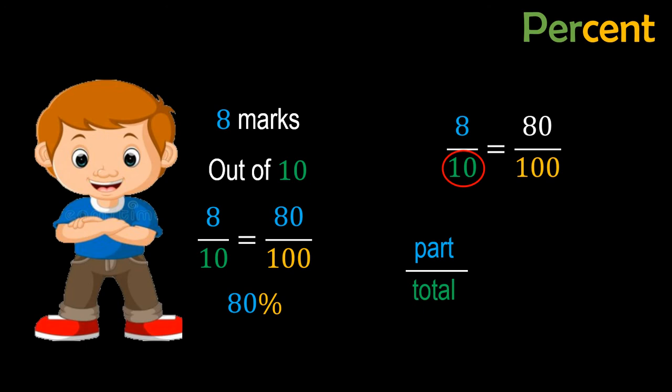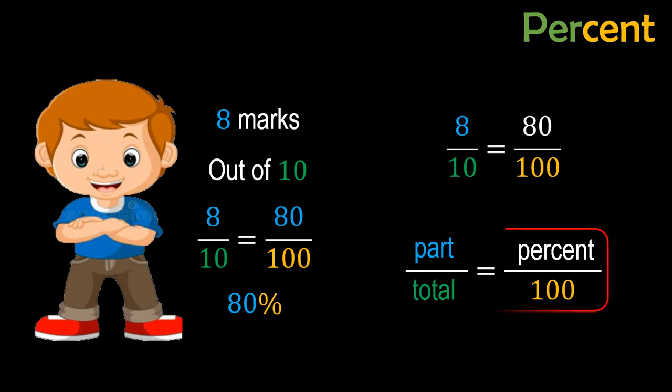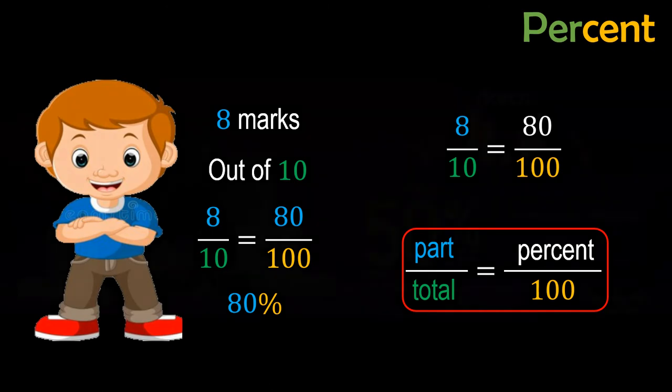So we have written a fraction, part divided by total, and when we converted this total to 100, what we get here is percent. So we are writing percent here. Now we have got a general formula which we can use to solve any sort of percent problem, as we will see at the end of this video. Just keep this in your mind, and we are going to use this formula in various questions in this video. Before I start using this formula, let's see another example of percent in our daily lives.